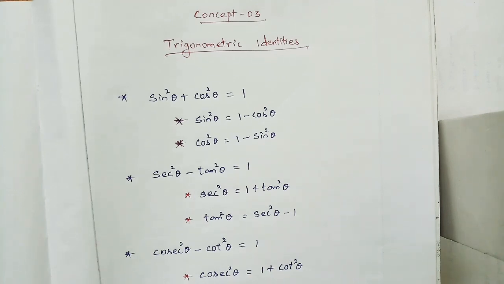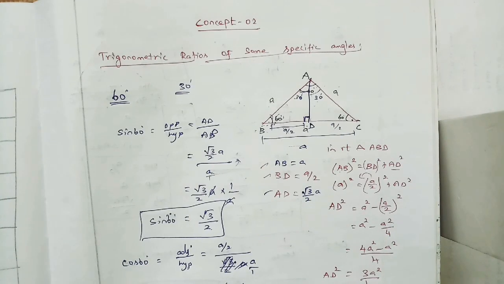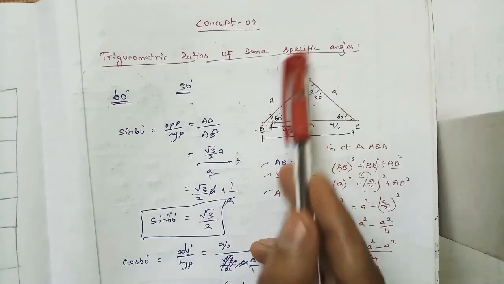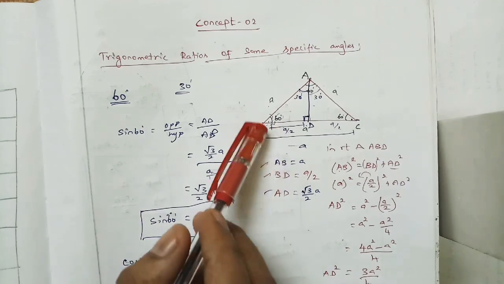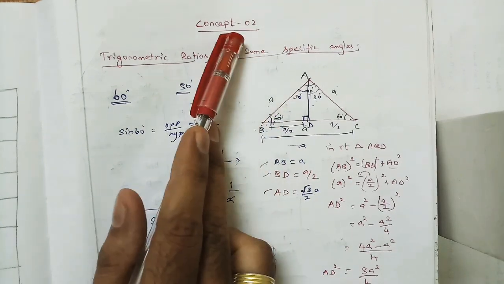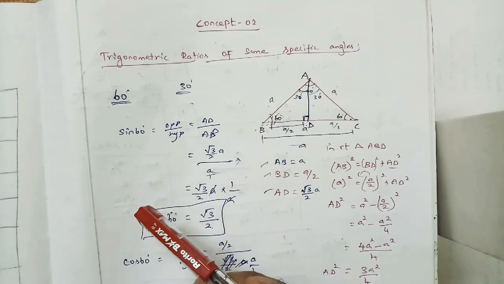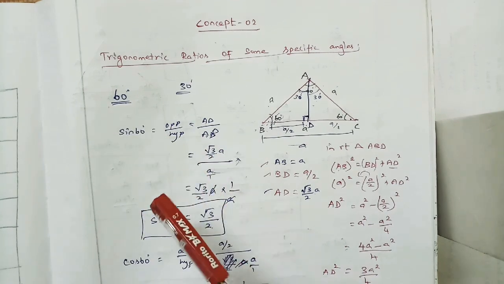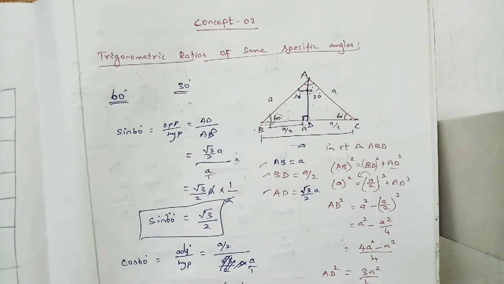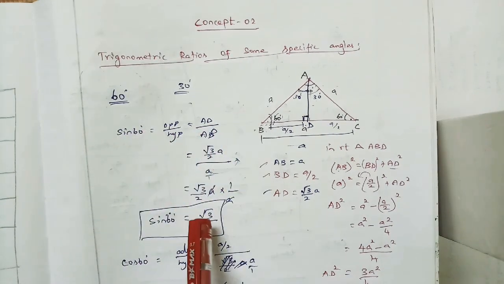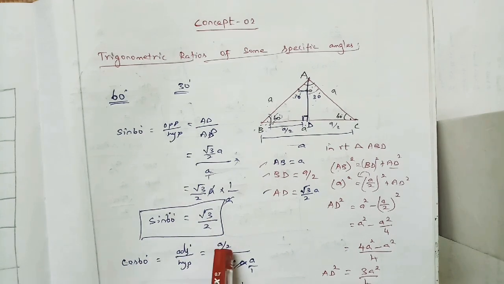Before seeing that, you have to write the trigonometry ratios of specific angles derivation in your classwork note. Concept 2, not formula, the values: sin 60, cos 60, tan 60. These values we already wrote in the form of a table, tabular form. And for the derivation, there is also a shortcut method. How sin 60 is equal to root 3 by 2, and cos 60 is equal to 1 by 2.